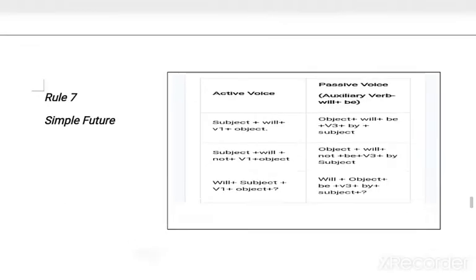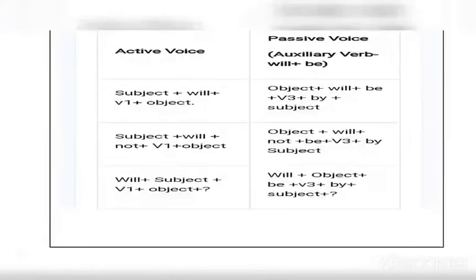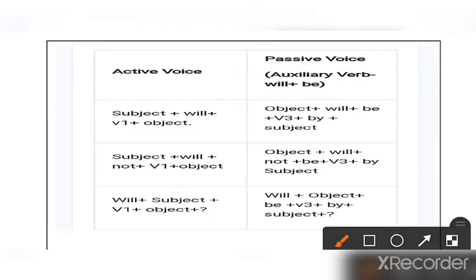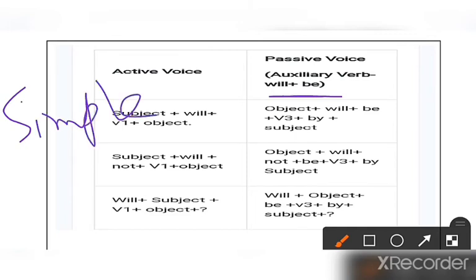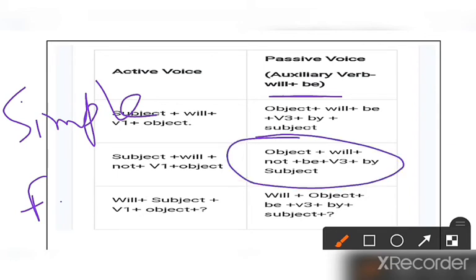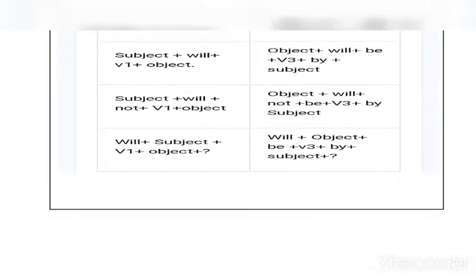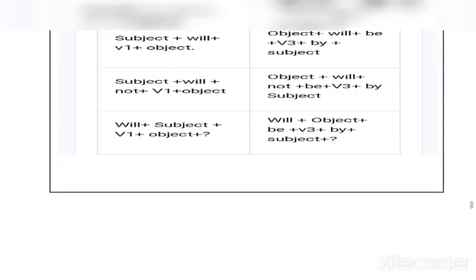Rule 7 is talking about future tense. So in future tense, only be is to be added. In simple future, what is to be added? Only be is to be added in simple future. If there is a not, it will be will not be. And if it is an interrogative sentence, will comes first, then the object, and then be. Clear, student? See the example.